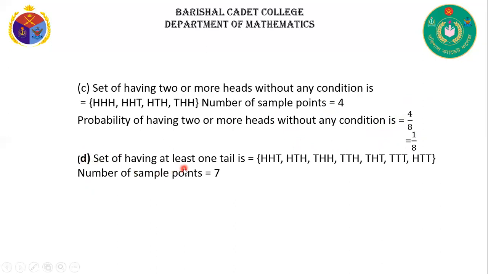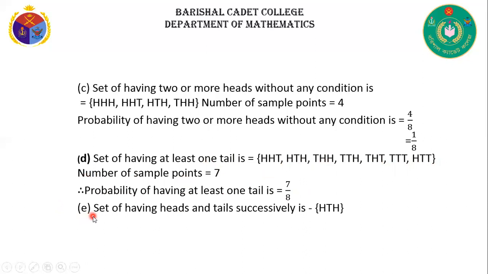The set of having at least one tail is: one tail, one tail, and so on. That means 1, 2, 3, 4, 5, 6, 7. The number of sample points is 7. So the probability of having at least one tail is 7 by 8, because the total number of outcomes is 8.